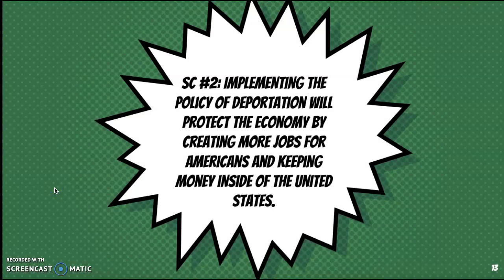And the second subclaim, implementing the policy of deportation will protect the economy by creating more jobs for Americans and keeping money inside of the US. So this is the exact opposite, right? You're still looking for economic evidence, but you are looking for reasons that support deportation. So take a second, think of what are the 2 key reasons you see here. Which order do they need to go in for the ESs to match up and be consistent? And then find some good analysis, right? Talk about some good analysis, shed some more light on it, link it back to the prompt and your overall argument.